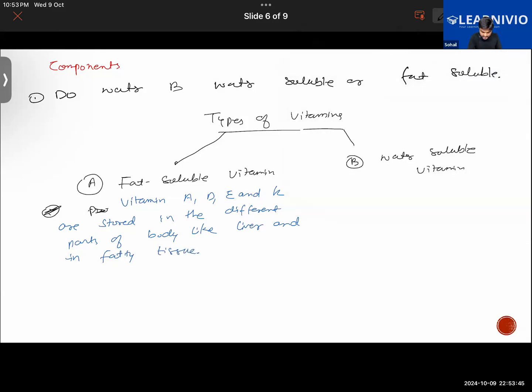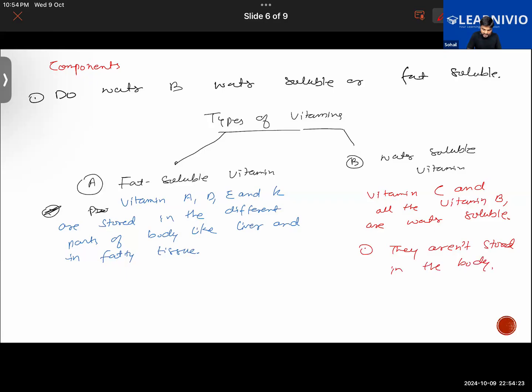Then talking about the water soluble vitamins, we have examples like vitamin C and vitamin B, and all the vitamin B are water soluble. Another important thing we have learned is that they are not stored in the body.